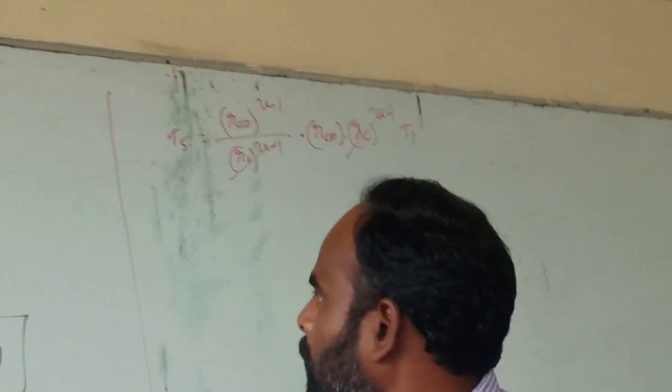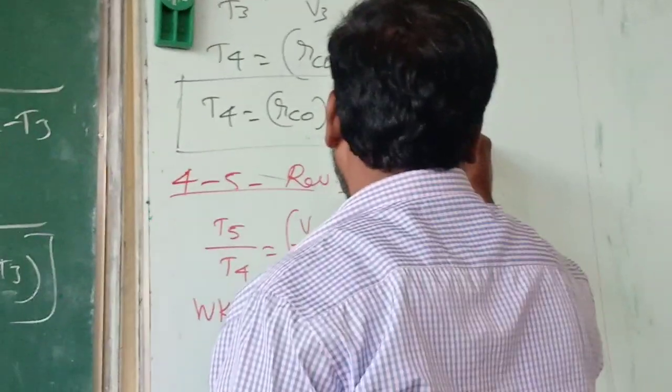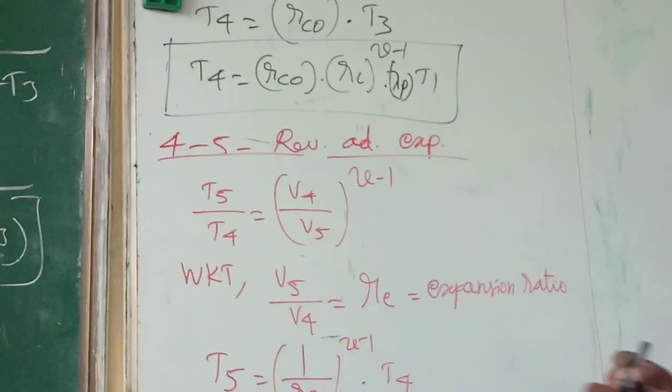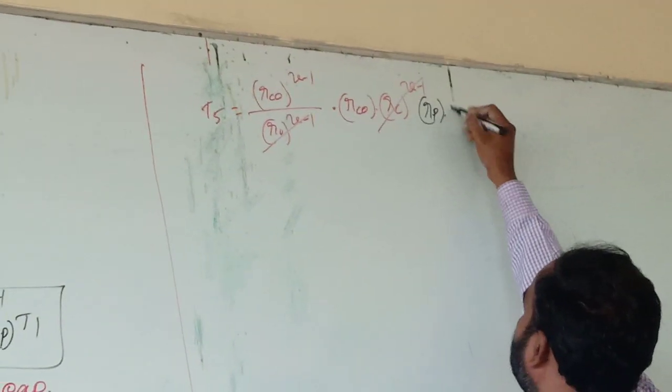Sorry, we have missed that. For T3 we have the RP, we have not included that RP. We have to write this RP. It should be RC into RP. Substituting here, this RP will also be in terms of T1, RP into T1.